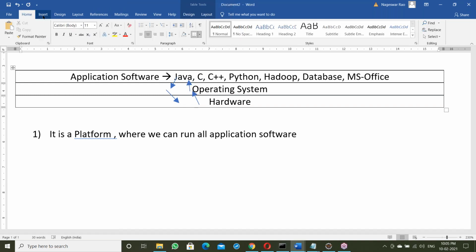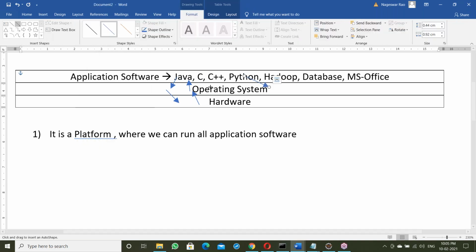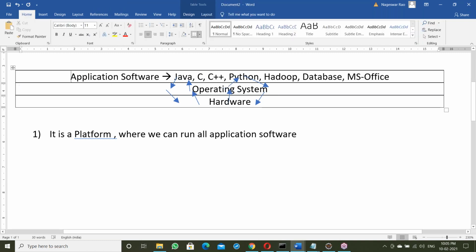Similarly for a Python program: output goes to the OS, then to hardware, and input from the keyboard goes to the OS, then to the Python program. So between application software and hardware there is an OS, just like a mediator between these two.